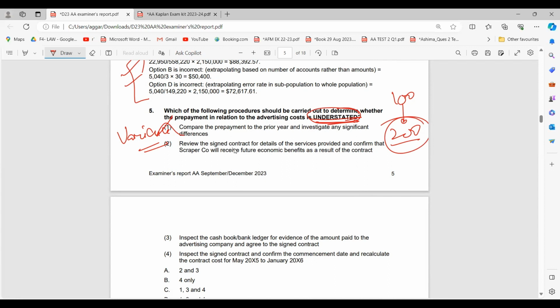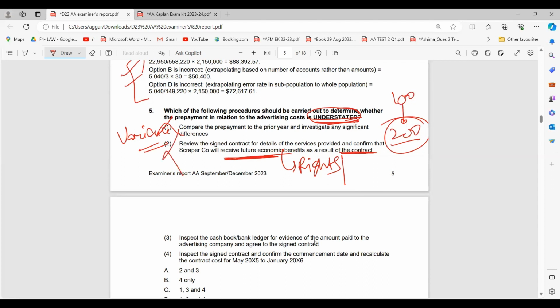Then, review the signed contracts or details of the services provided and confirm that the company will receive future economic benefits as a result of the contract. Again, here we're not talking about the understatement of it. Here we're only seeing what rights we have in relation to the asset. Will we receive any future economic benefits from here? What are the results of the contract? So again, this is not the correct answer.